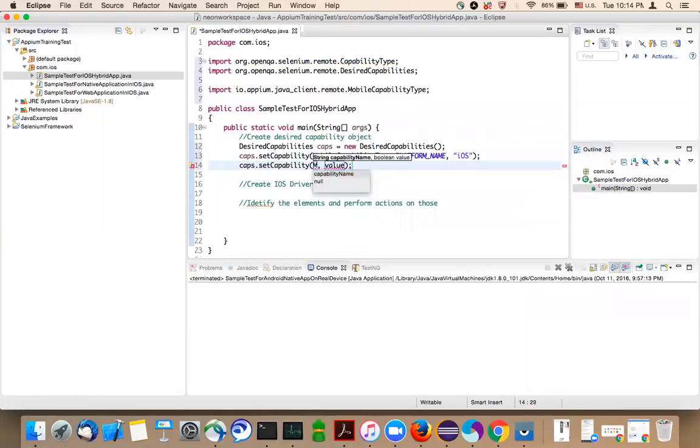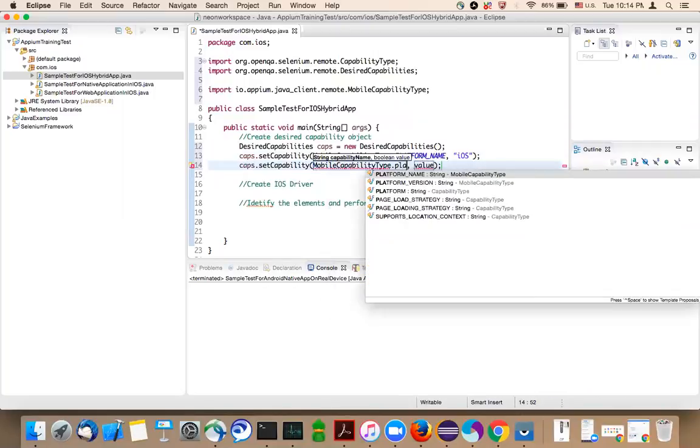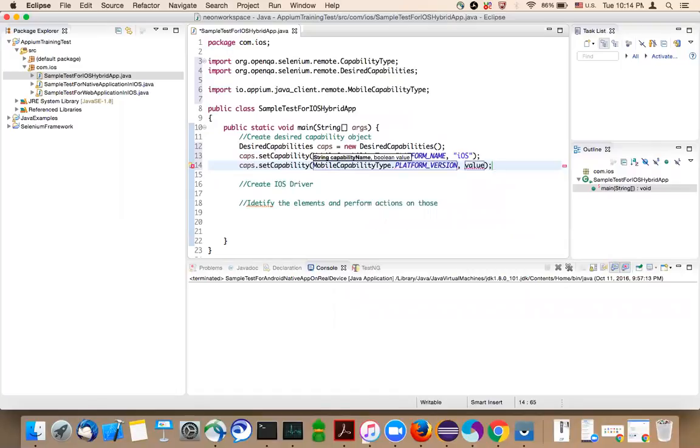Capability, mobile capability type, platform version, and the platform version that we are using is 8.4. It's the device or simulator version that you are using. And the next one is device name.